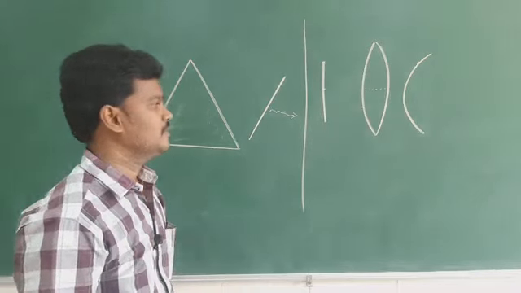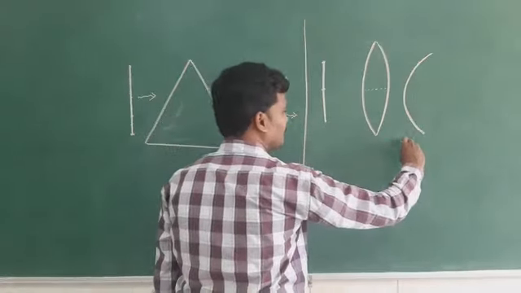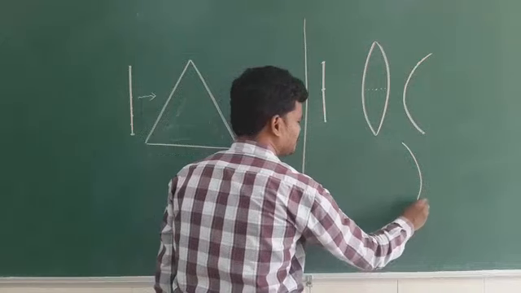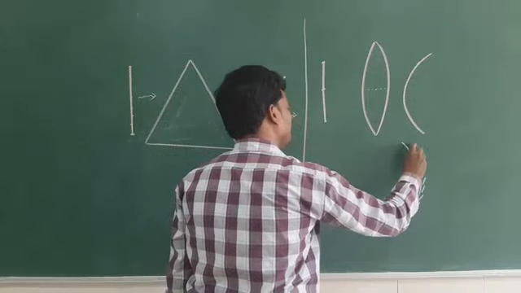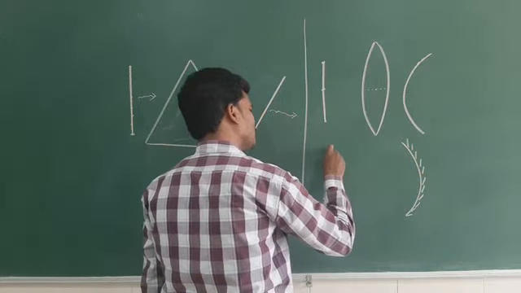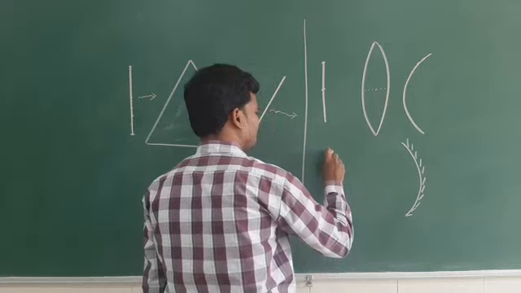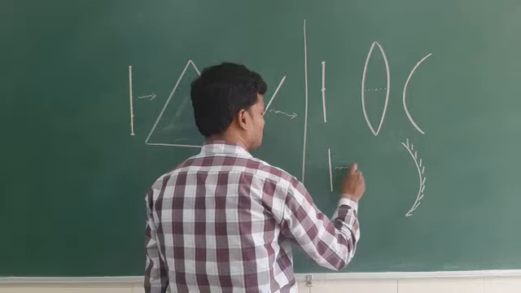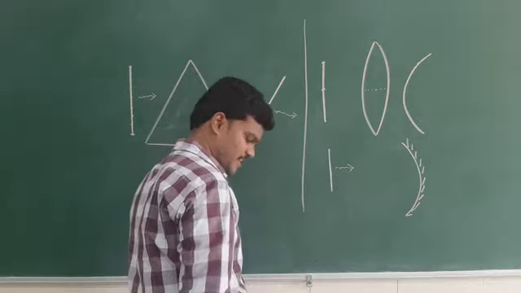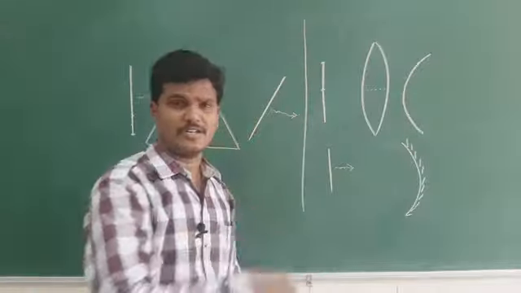Draw the diagram. Now try with a concave mirror. If a plane wave front is incident on a concave mirror, how will it reflect? It will be reflected as a spherical wave front. Check it once.